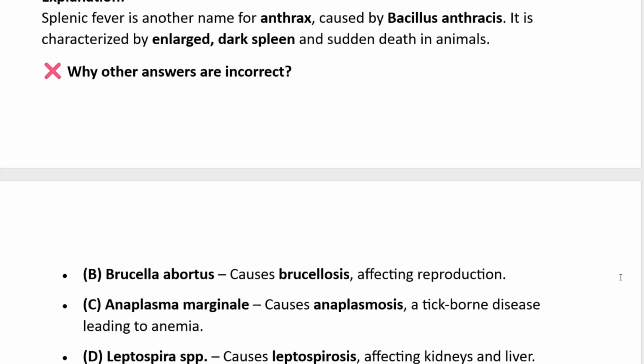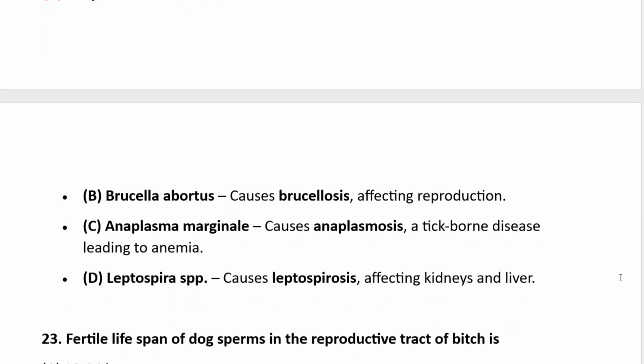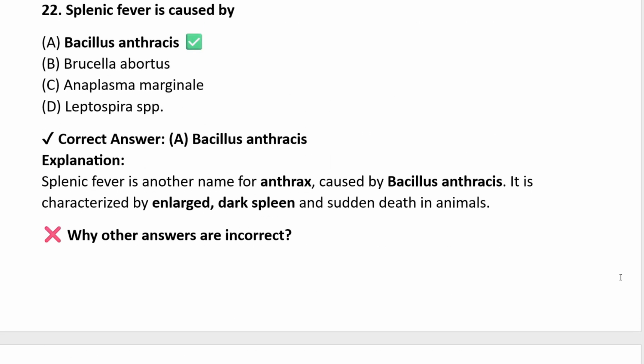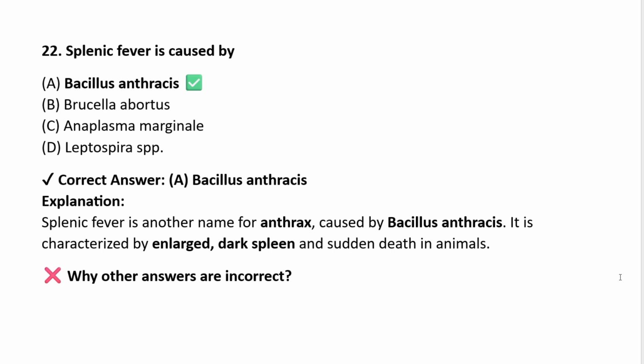Very easy. Why other answers are incorrect? Brucella abortus causes brucellosis affecting reproduction. Anaplasma marginale causes anaplasmosis, a tick-borne disease leading to anemia. Leptospira species cause leptospirosis affecting kidneys and liver. So the correct answer for this is Bacillus anthracis.